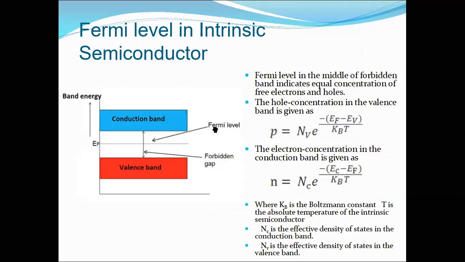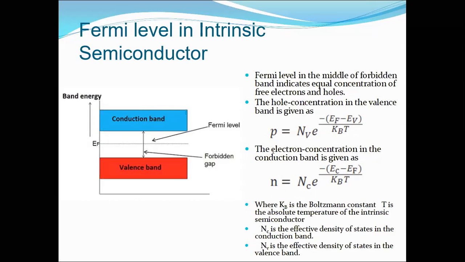So this is called our forbidden gap or energy band gap. How can we determine how much is the concentration of the holes in the valence band and how much is the conduction electrons in the conduction band? There is always a formula: the concentration of the holes is p = NV e to the power of minus (EF minus EV) over kBT. Similarly, the concentration of the electrons in the conduction band is n = NC e to the power of minus (EC minus EF) over kBT.